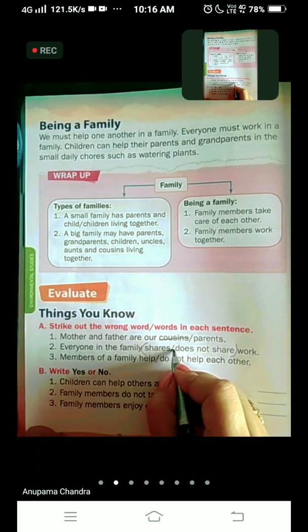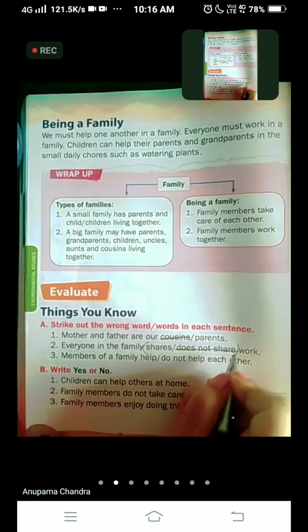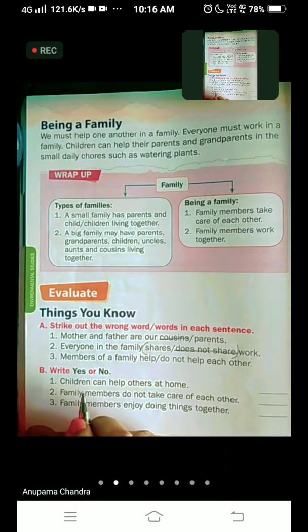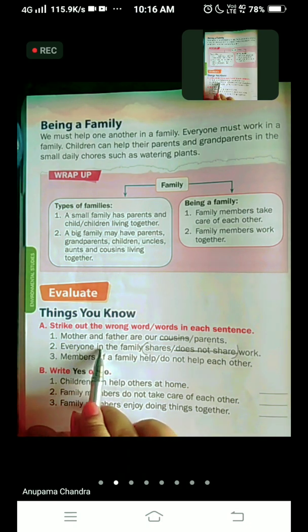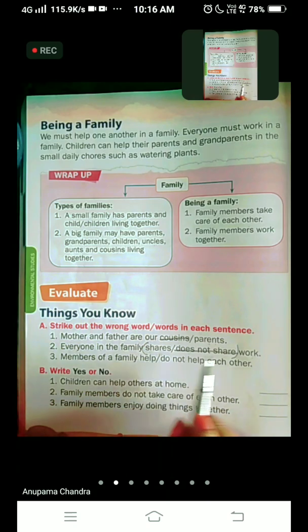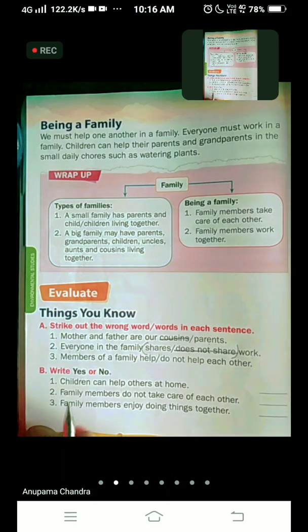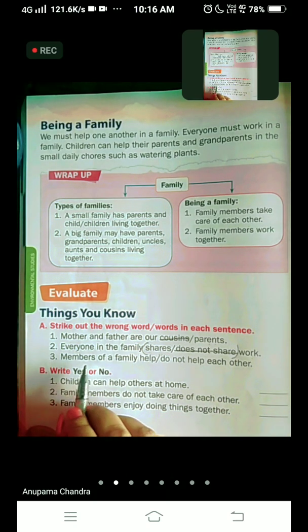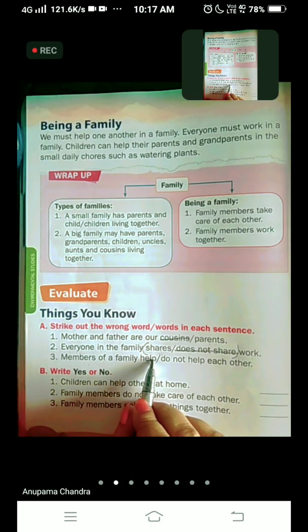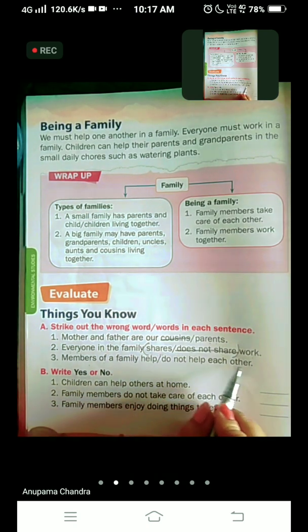So we are going to cancel does not share. As we are living together, we should help each other. And how do we help? By sharing their work. So the sentence is, everyone in the family shares work. Now the third one, members of a family help, do not help each other.